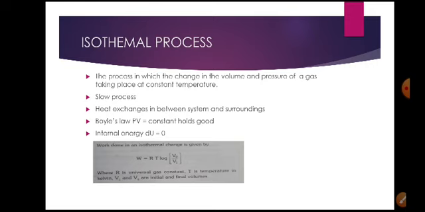So, consider a system having some gas filled in it, then the variables volume, pressure, and temperature change.